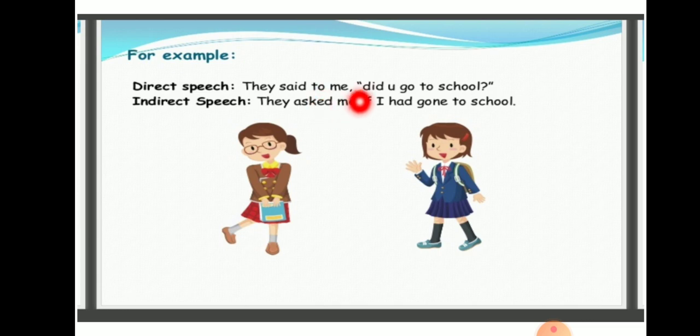Since it is me here, that has been changed to I, the person. First person has been changed here. So this is an objective pronoun, and that has been changed to a subjective pronoun here. They asked me if I had gone to the school. After this conjunction, you could see that a subject, had gone is the verb, to school is the adjunct. So it is forming a sentence pattern that follows a statement type of sentence. So a question has been changed to a statement in the indirect form. That you have to keep in mind.